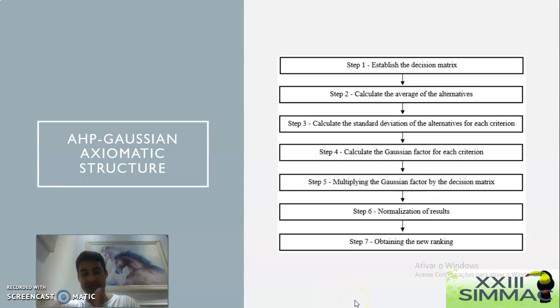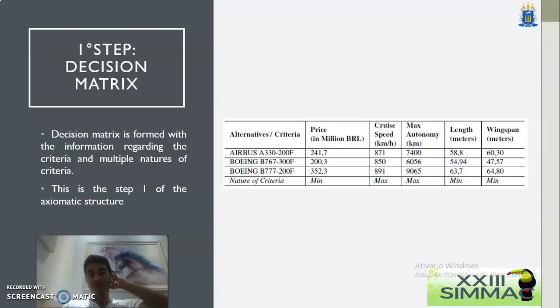So we're going to go step by step on what the article has established. In the first step, in the decision matrix, we formed it with the information from the criteria regarding each alternative. So we have chosen 3 different alternatives, which were the Airbus A330, Boeing B767, and Boeing 777. Yes, and then we've inserted all the information regarding price, cruise speed, max autonomy, length, wingspan. So this is the first step.